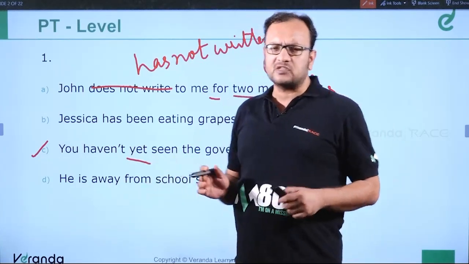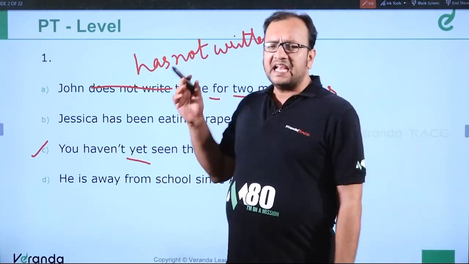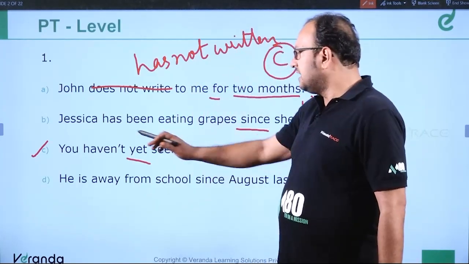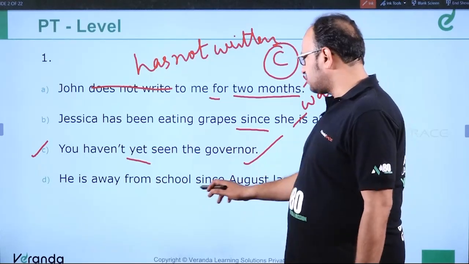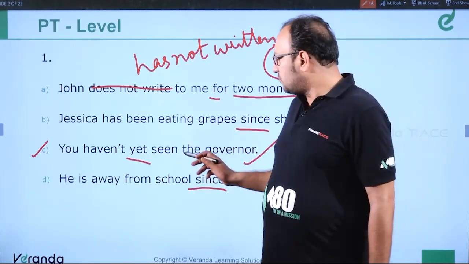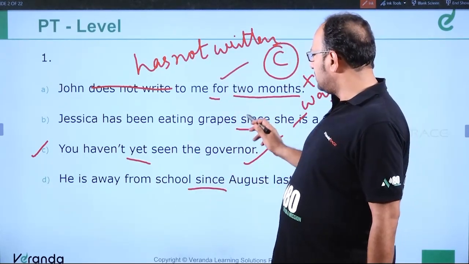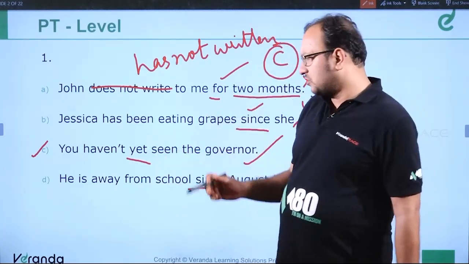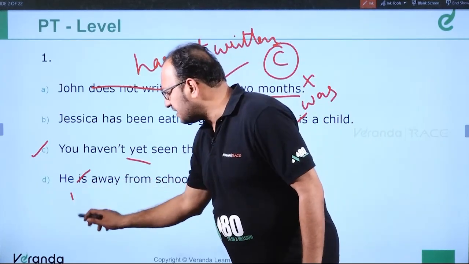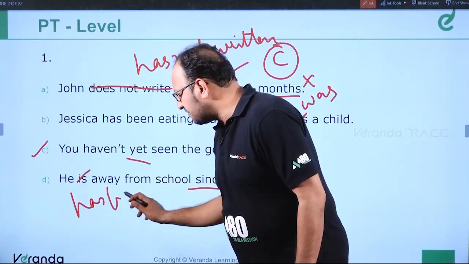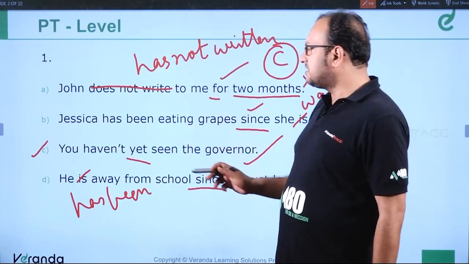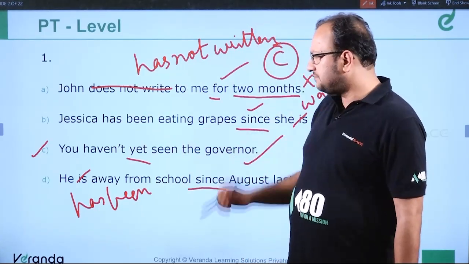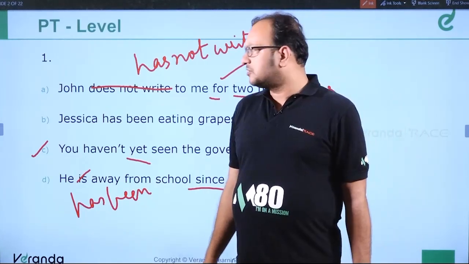Since this question requires explanation of each wrong sentence, it will be a longer session. Don't worry about that. He is away from school since August last. So since is again used over here. Whenever since or for is used, we use present perfect or present perfect continuous. So the answer should be he has been away from school. Has been away. So the answer is C, which is correct. The rest of the 3 sentences are incorrect. Clear? Okay, let's move to question number 2.